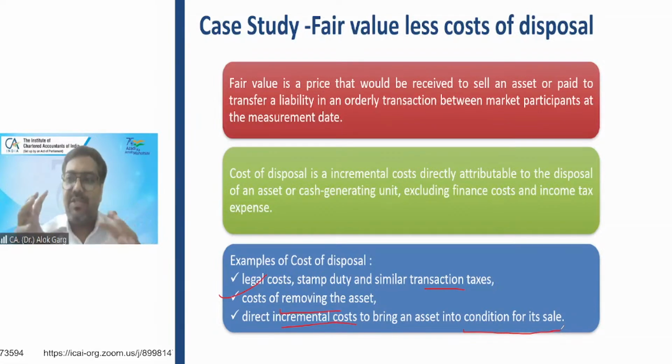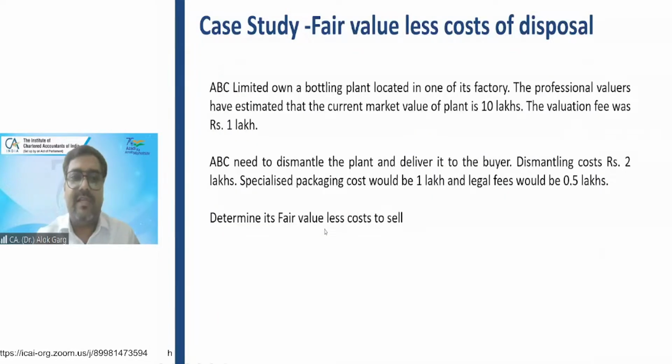When you have to sell your machinery, a few machines require special packaging. So a special packaging cost may be there. These are the incremental costs which are directly related to the cost of disposal. So you have to deduct this cost of disposal from the fair value. And this is how you will be arriving at fair value less cost of disposal. So friends, let's quickly do the example.